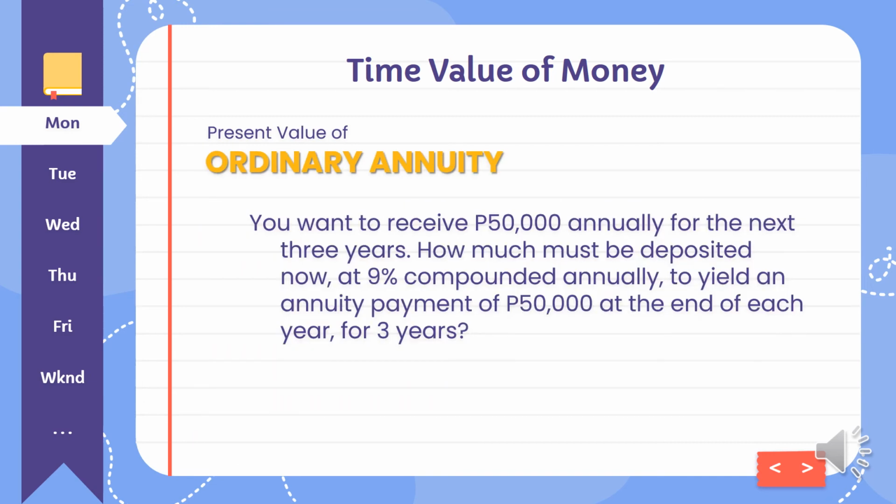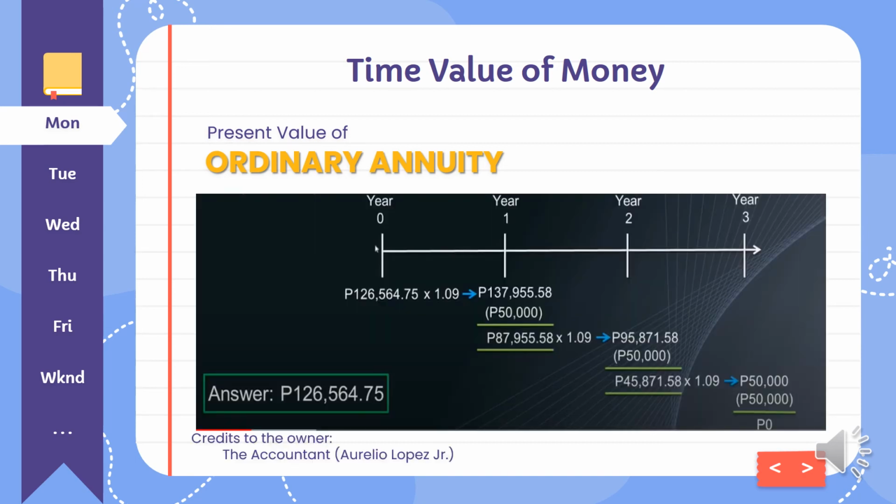For the example of present value of ordinary annuity, the situation was you want to receive 50,000 pesos annually for the next 3 years. How much must be deposited now at 9% compounded annually to yield an annuity payment of 50,000 pesos at the end of each year for 3 years? We already discussed what an ordinary annuity is. Now, present value is how much money would be required to produce those future payments. The solution is already shown in the slide.